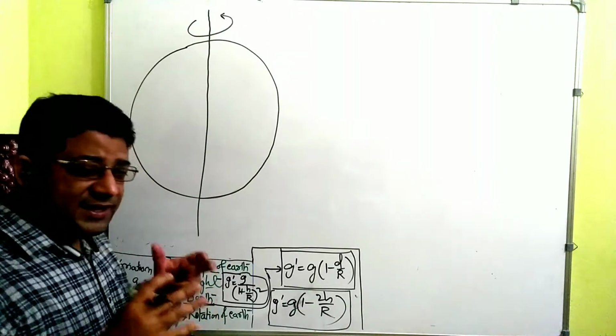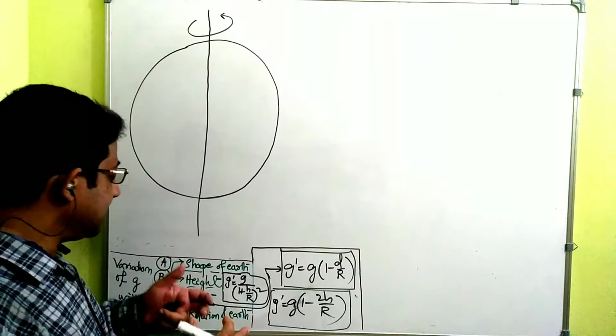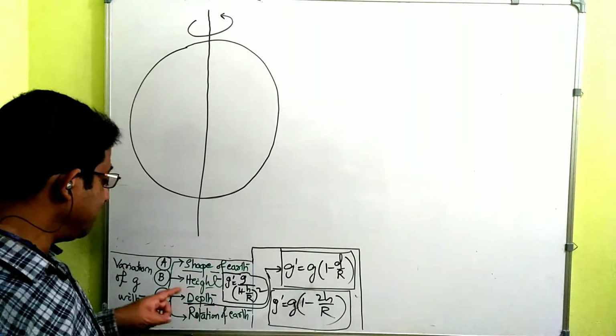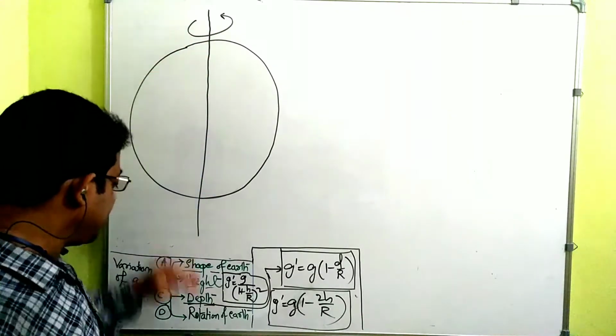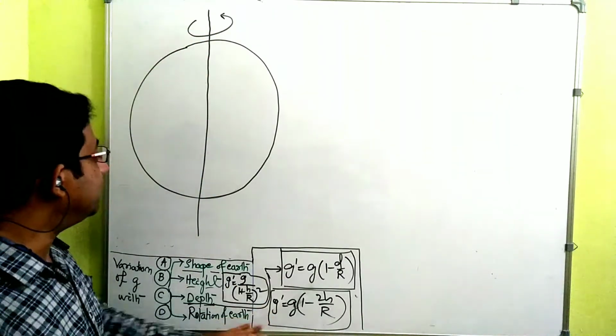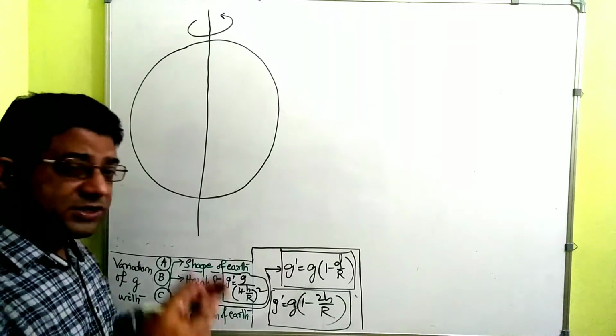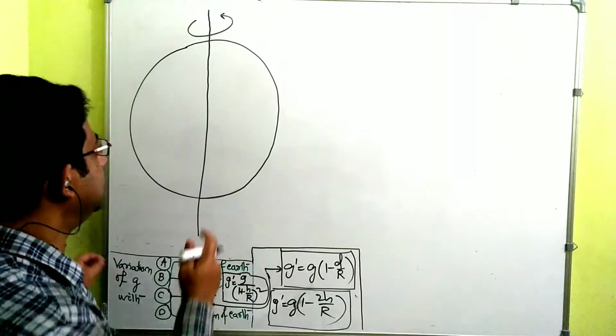Where it exactly gets impacted considerably, where we have to calculate it to be accurate, is with height from earth's surface and with depth from earth's surface, which we have found from formula. Now we are going to see how it's affected by the rotation of earth.